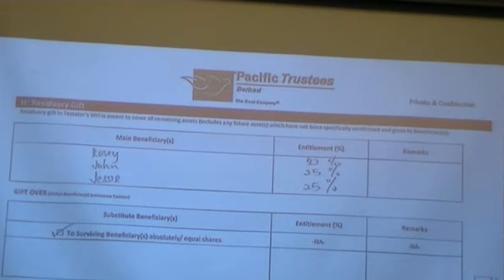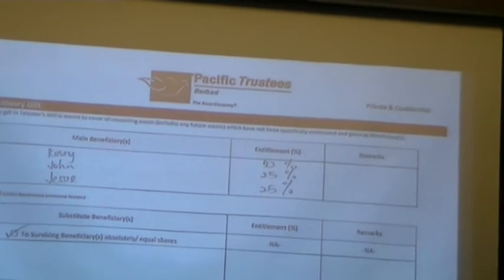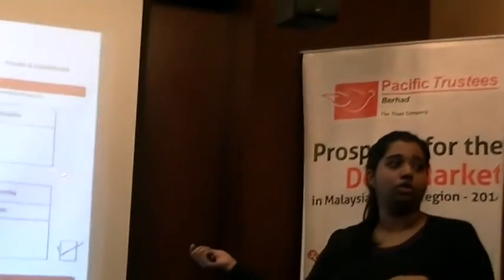Remember earlier I mentioned the asset list form? Let's say some clients are inclined to actually show us how much or what properties they have. They are very particular. So they just listed everything out in the asset list form and just write it here: I give my wife 50%, my children in equal share. So everything is lumped here.